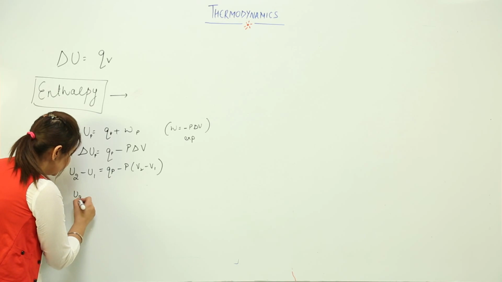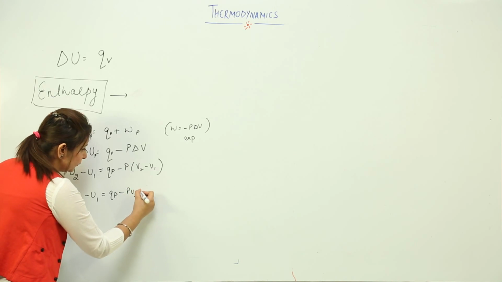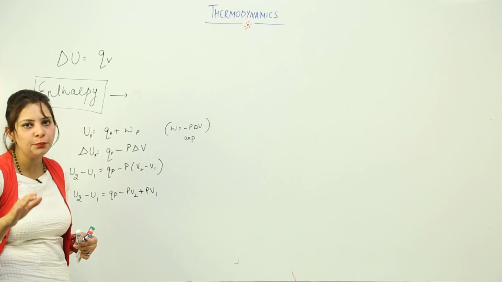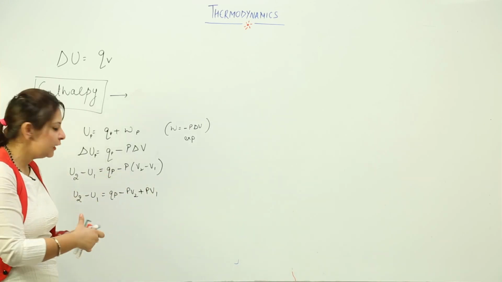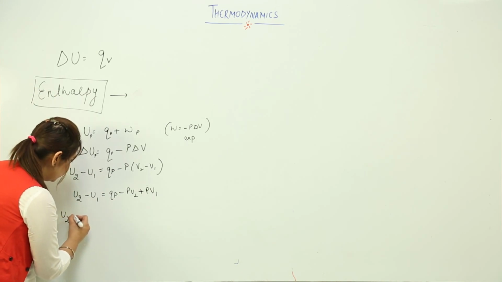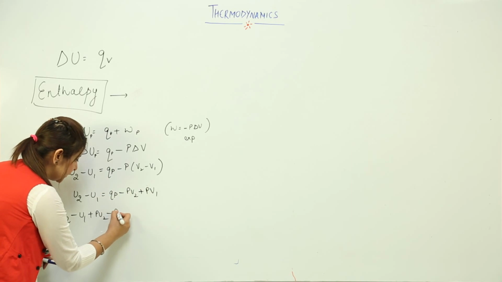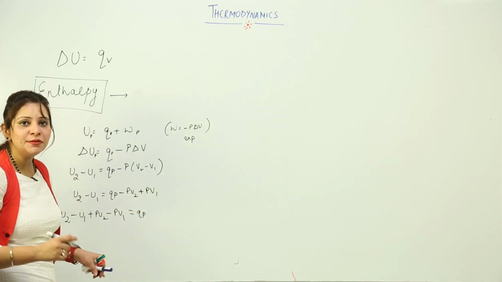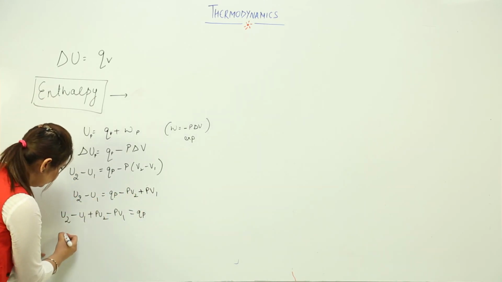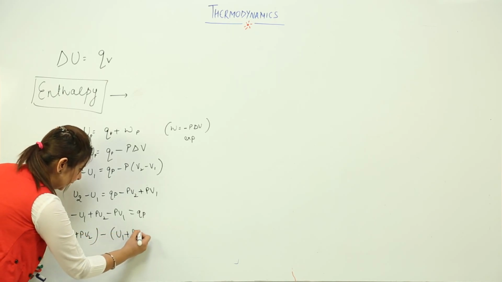Solving it, what do I get? U2 minus U1 equals QP, and I'll solve this bracket: minus PV2 plus PV1. P stays as P because it is occurring at constant pressure, right. So I'm just going to shuffle them up. After that, U2 minus U1, I'll move this term here, it becomes plus PV2, and moving PV1 here, minus PV1 is equal to QP. So I'm just going to group two quantities together, like U2 plus PV2 as one quantity, minus U1 plus PV1 as one quantity.